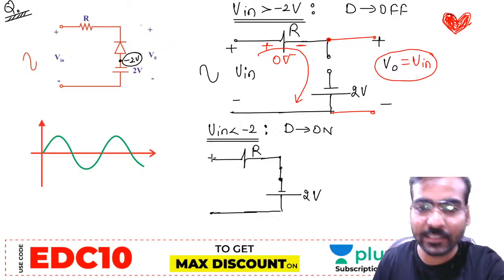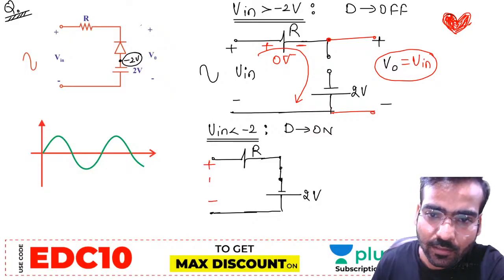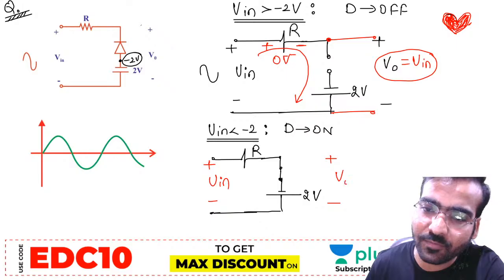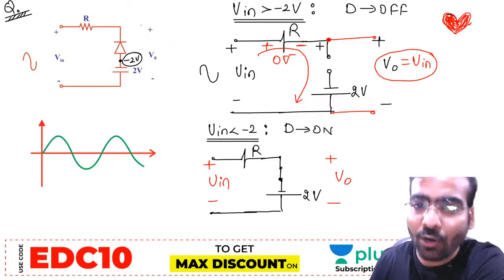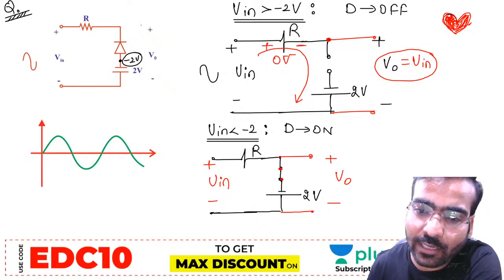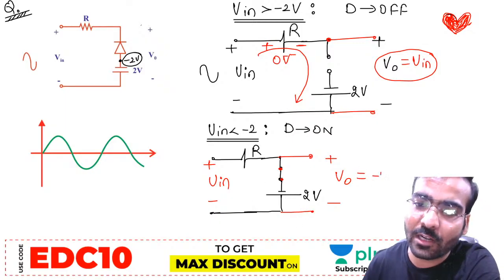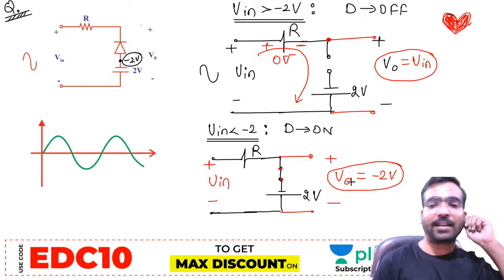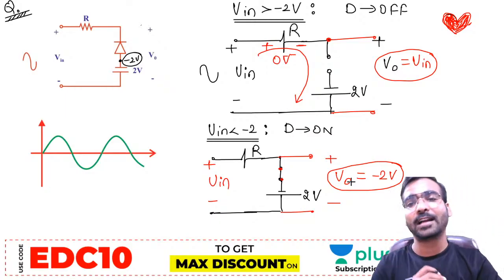Now this is the input signal V in, and this is the output voltage V naught. Yes or no? The diode is on in this condition. This is short circuited. Now how much V naught will you get? V naught will be equal to minus 2 volt. V naught equal to minus 2 volt we are getting.